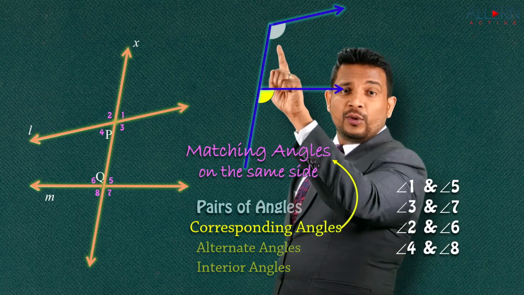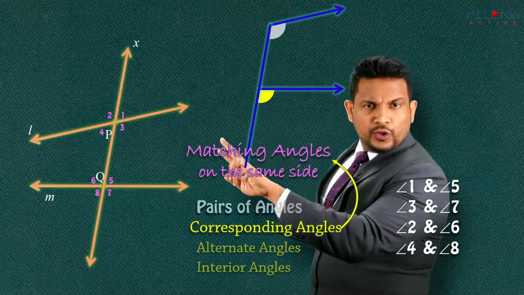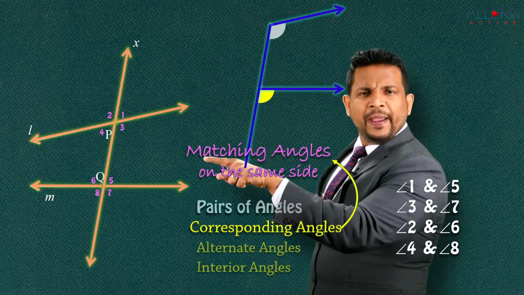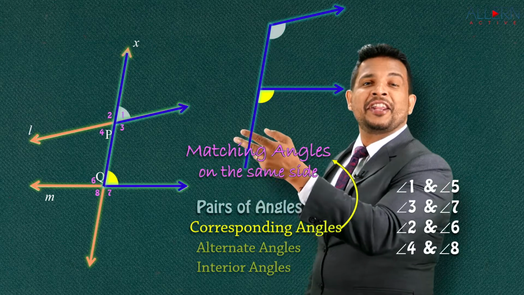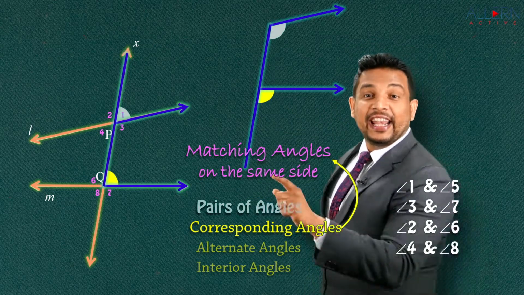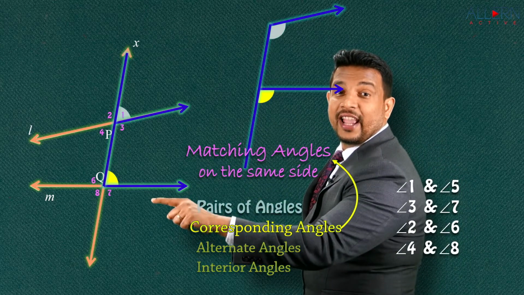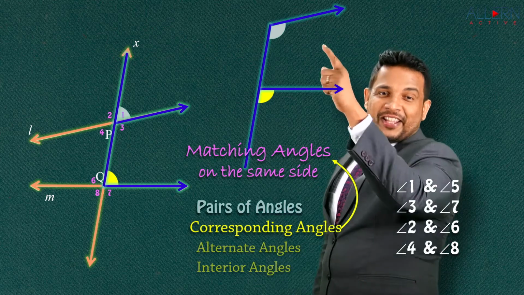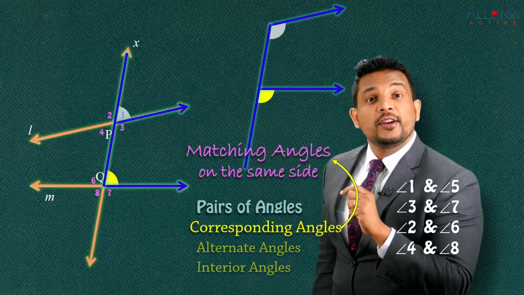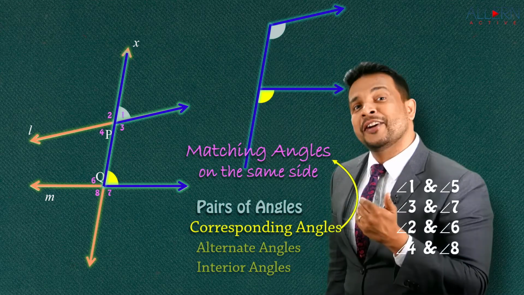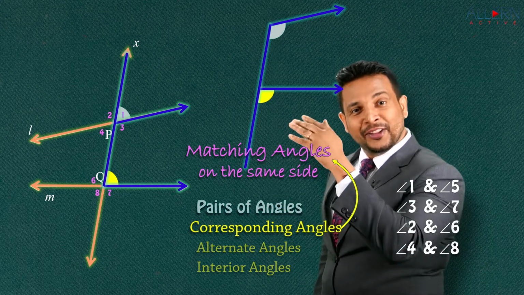So here below the line. In the same way, you have another pair there. Observe that it is again the letter F, only it is the inverted F. And it is above the line, whereas here it was below the line, isn't it? That's how you identify. So you have two Fs on one side of the transversal. One F and the other one is the inverted F.